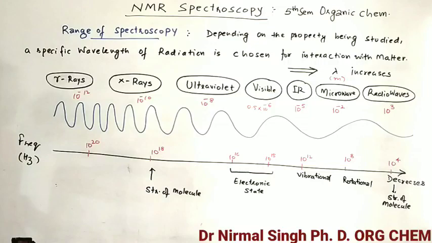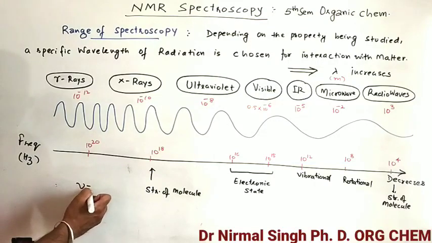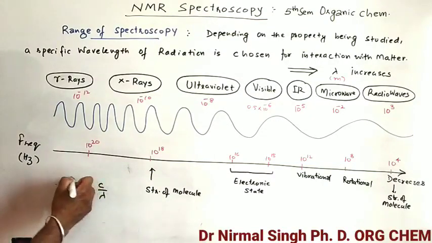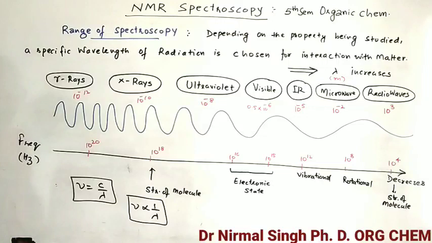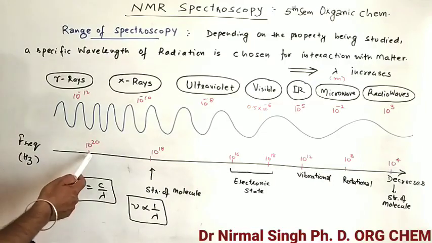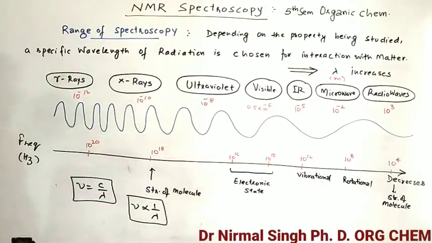Frequency and wavelength: we know that according to the relation ν = c/λ of electromagnetic wave theory, frequency is inversely proportional to wavelength. If the wavelength increases from left to right, it means the frequency decreases. You can see 10^20 to 10^4.